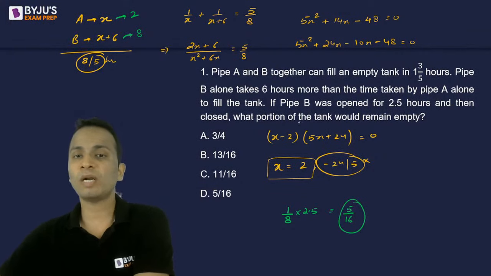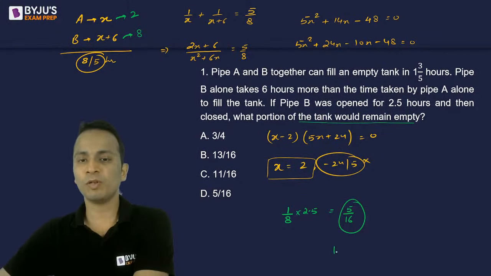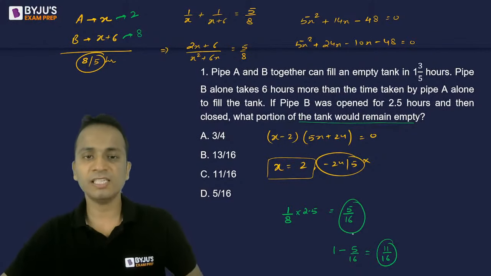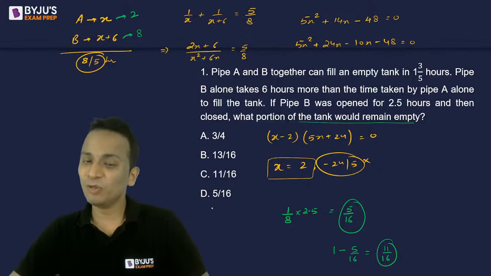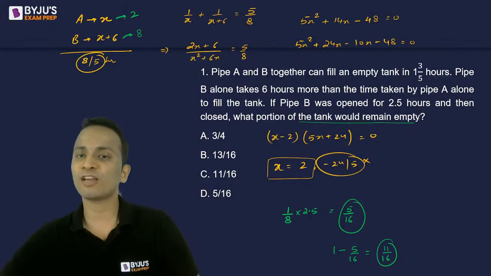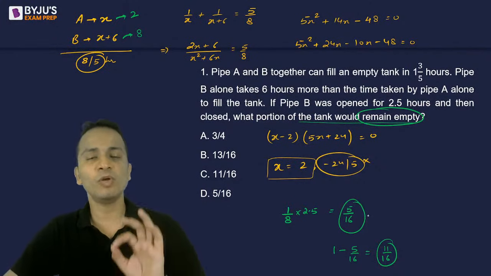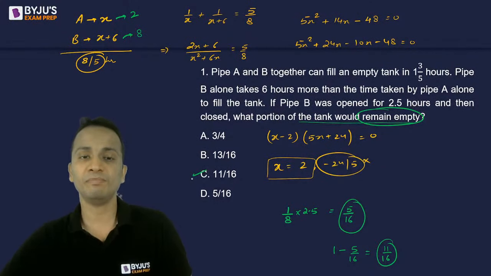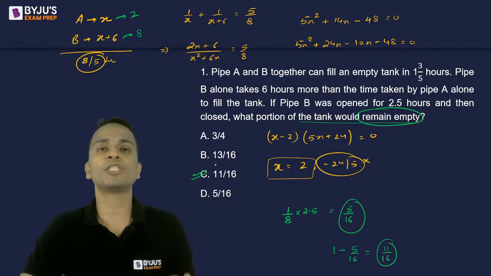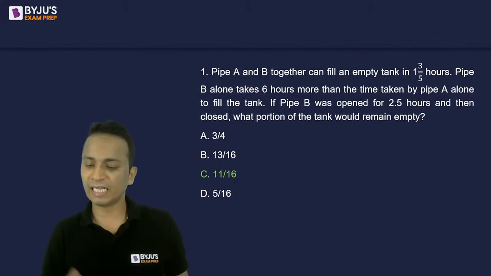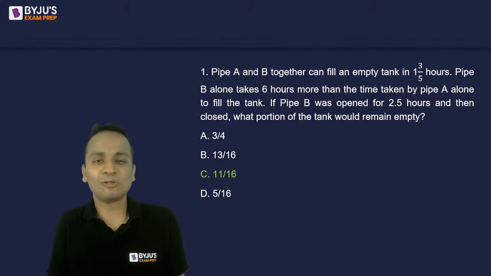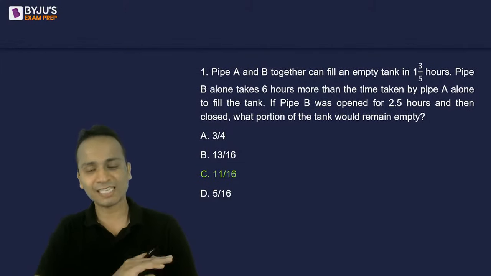The question is, what portion of the tank would remain empty? So it will be 1 minus 5 by 16, that will be 11 upon 16. So 11 upon 16. No, Sonali, option D will not be the answer. The question is, what portion of the tank would remain empty, not filled? So 5 by 16 will be filled, 11 by 16 will be empty. So the correct answer should be option C. Option C, as correctly given by Dhriti, is the correct answer. So Nali, no need to erase your answer. It's absolutely fine. If we are committing any mistake, it's absolutely fine.